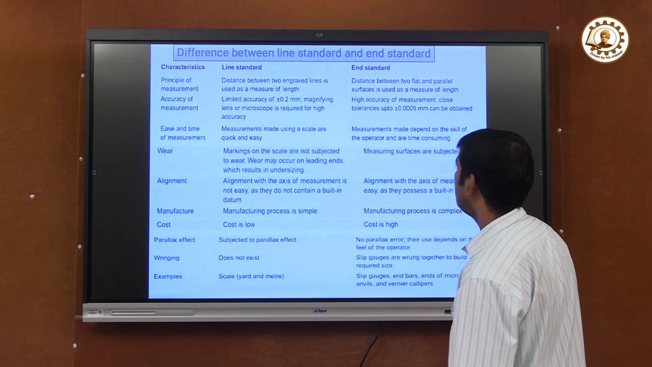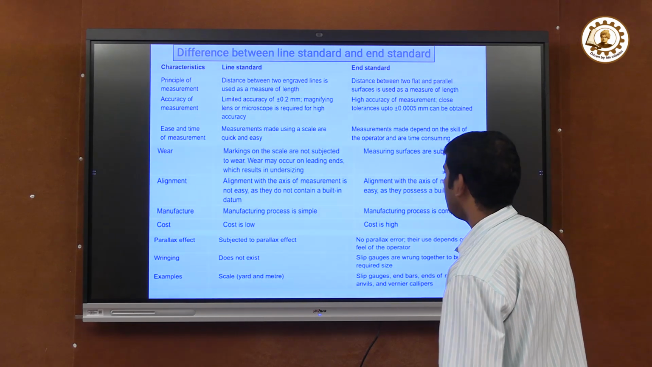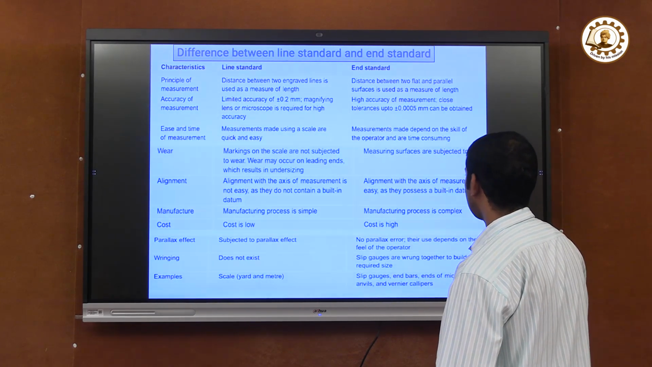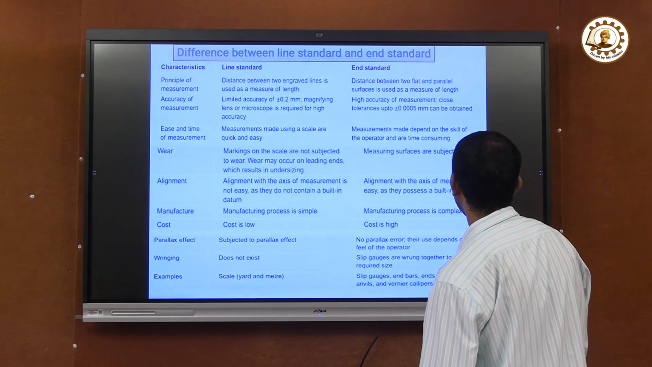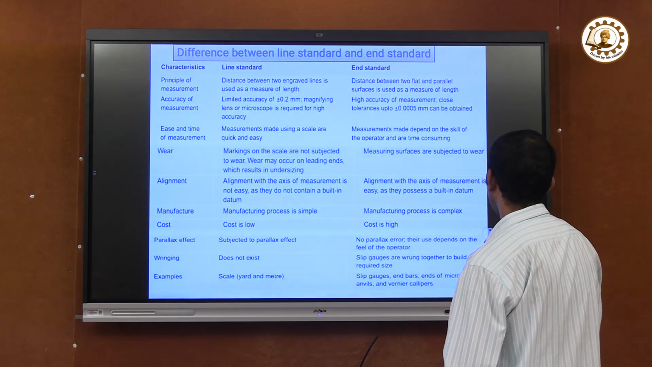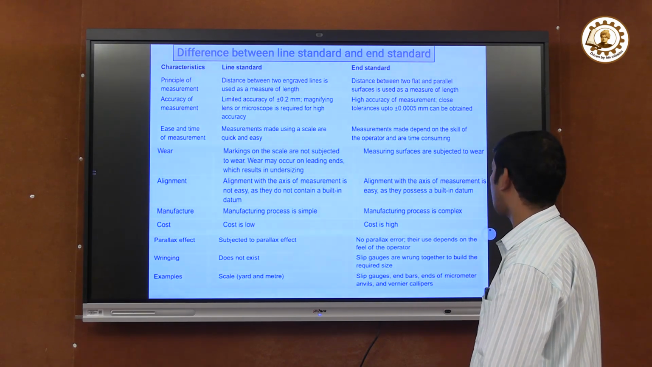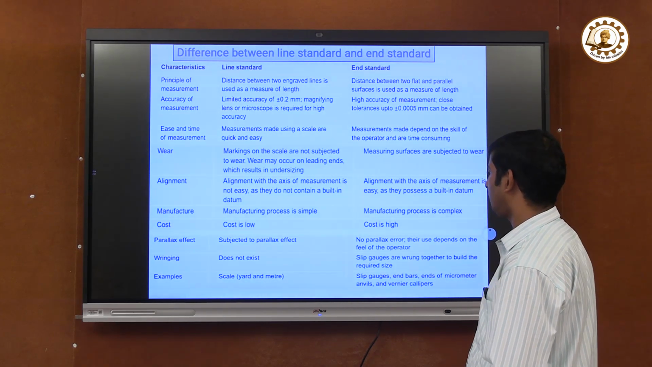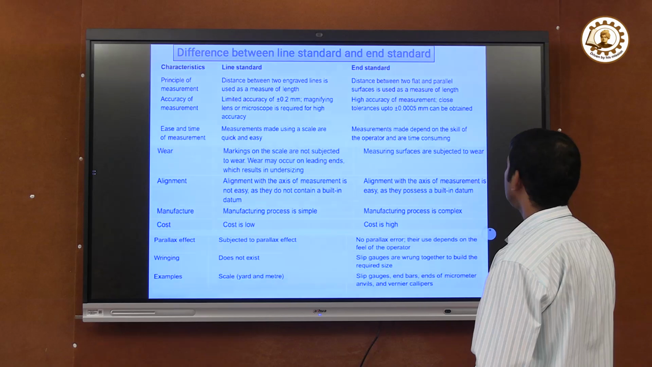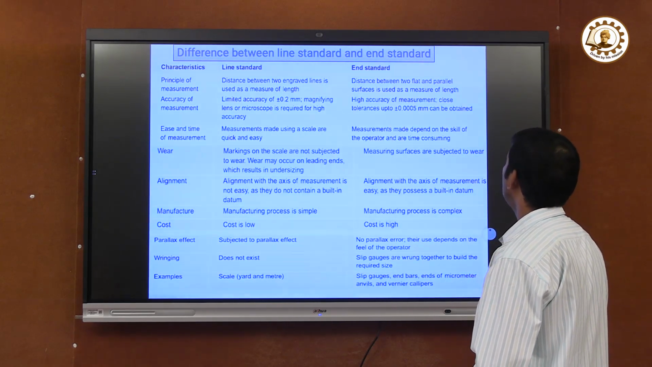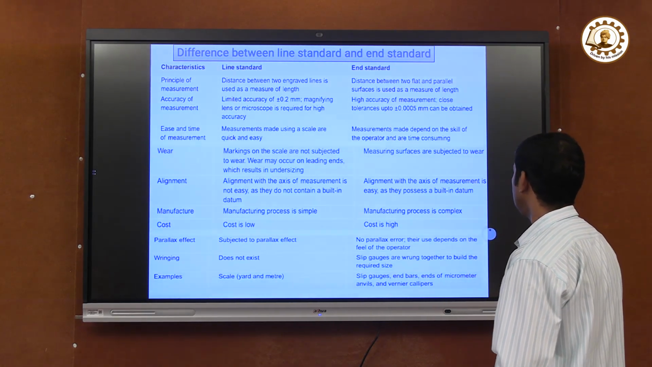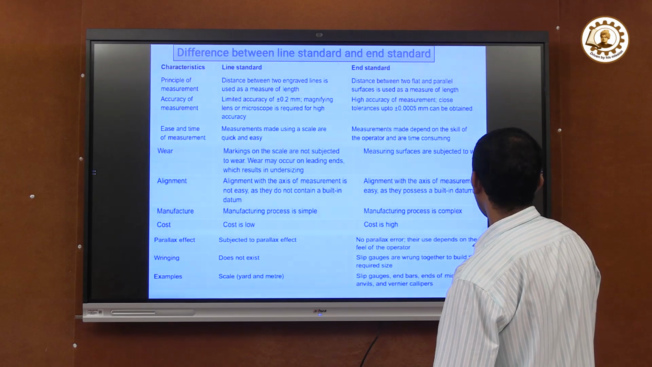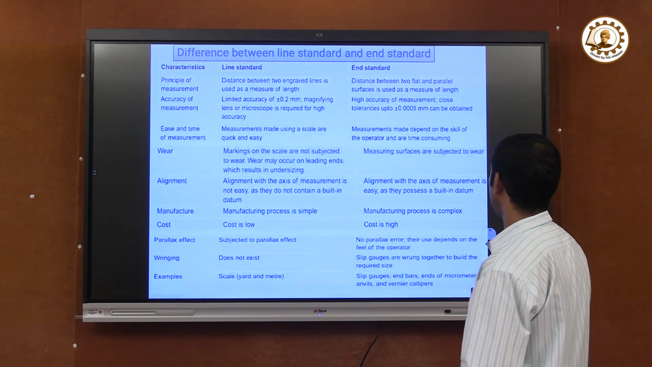In line measurement, ringing does not exist, but in end measurement, slip gauges are wrung together to build a required size. The example of the line standard is a scale, and examples of the end standard are slip gauge, end bar, ends of micrometer anvils, and vernier caliper.